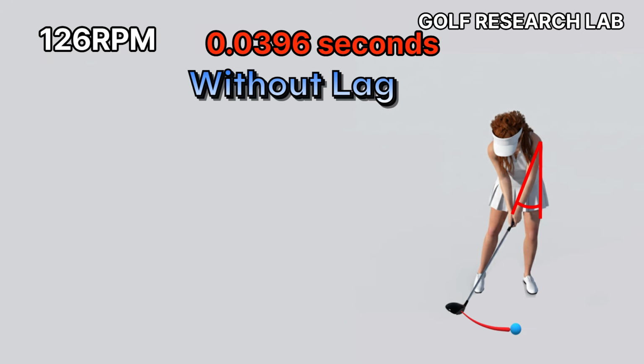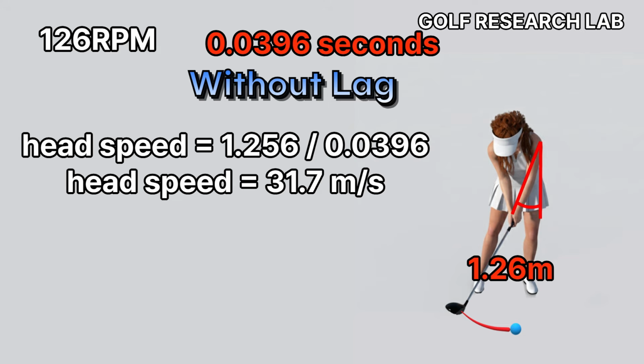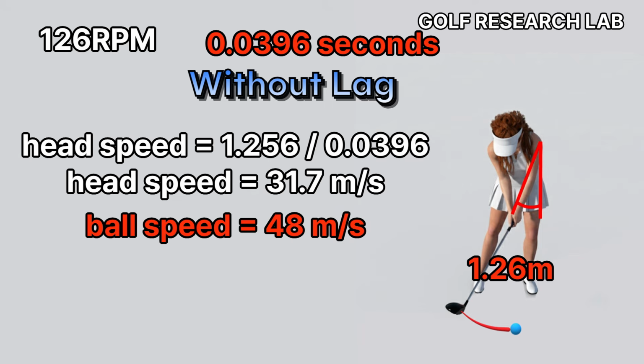Case 2 without lag. The wrist angle is released early, causing the club and arms to rotate together. The head travels only 1.256 meters in the same time. This results in a head speed of 31.7 meters per second and a ball speed of 48 meters per second, producing a carry distance of about 130 meters.